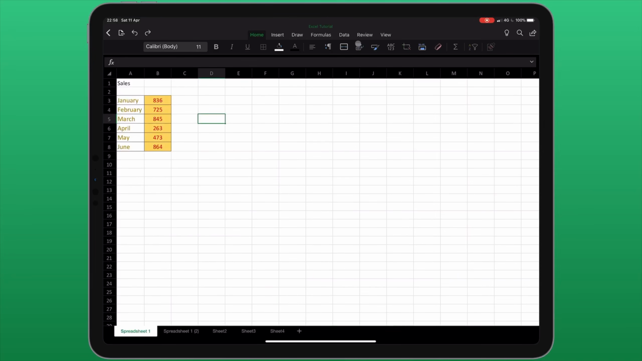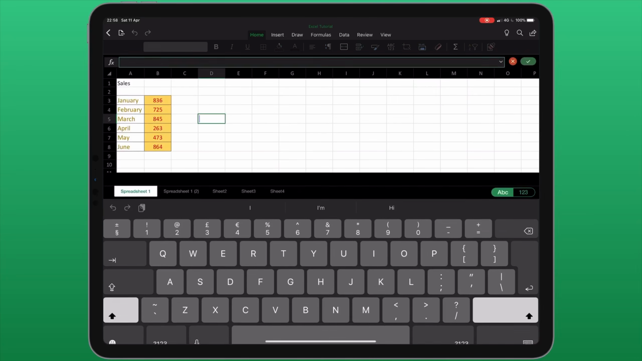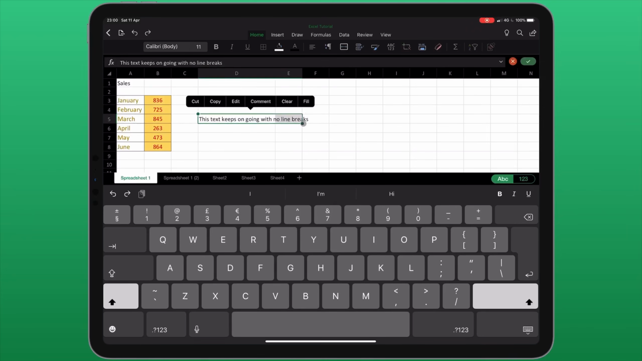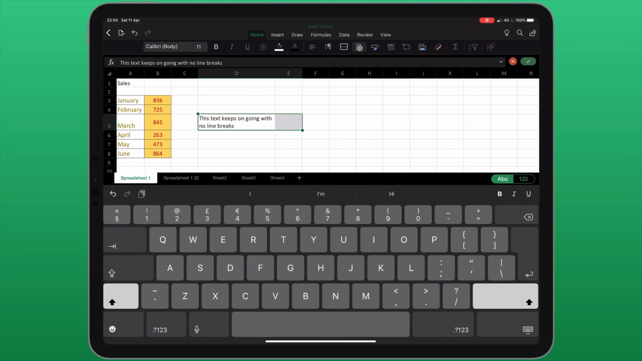Next to that, we have an icon that allows us to wrap the text. If I enter in a large amount of information into a single cell, that text will keep on going. If I make a selection of a large amount of text and choose wrapping, it will now keep that information to the width of the cell and make use of line breaks.